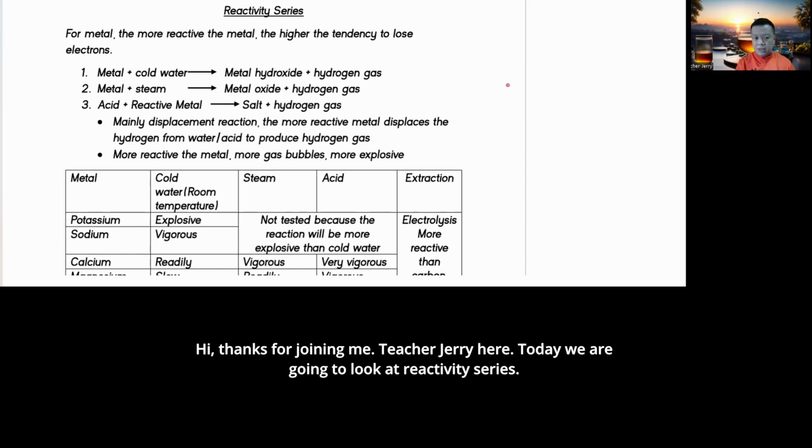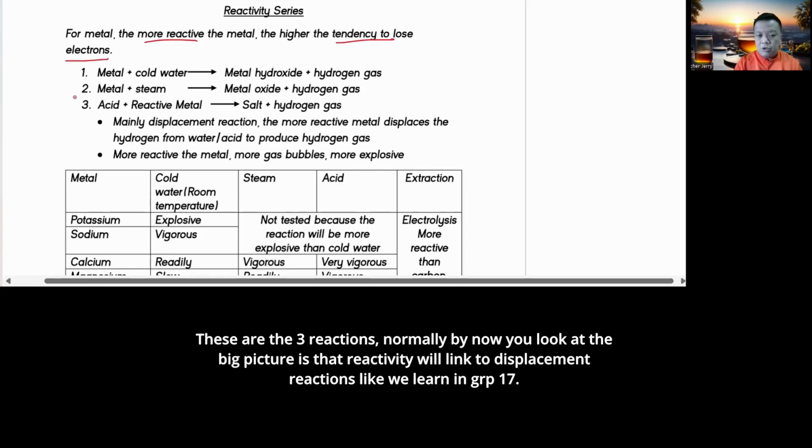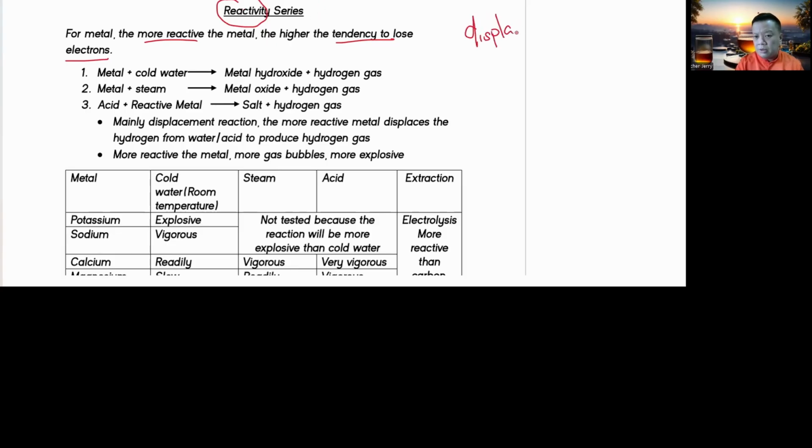Today we are going to look at reactivity series. Earlier, in the periodic table, we learned about the characteristic of matter. We know they like to lose electrons. So the more reactive the matter, the easier it loses electrons. There are these three reactions. And normally by now, the big picture is that reactivity links to displacement reaction, like what we learned in group 17.